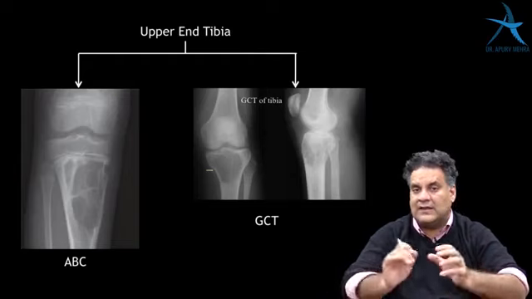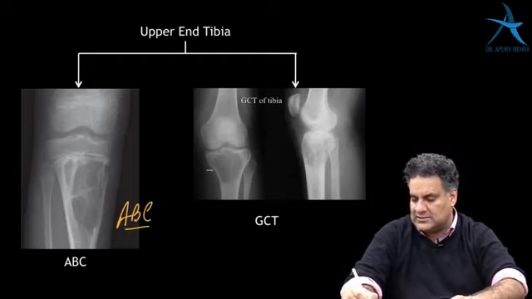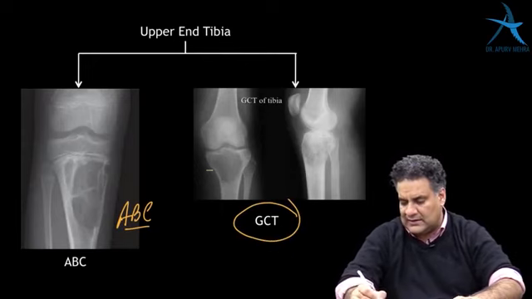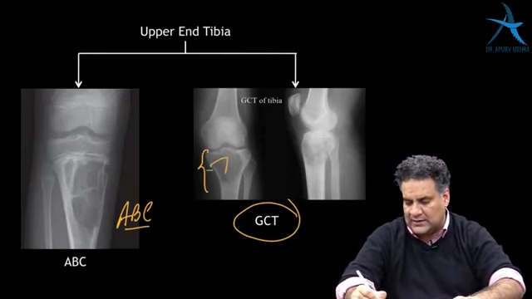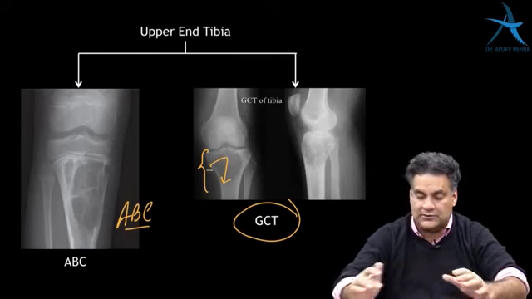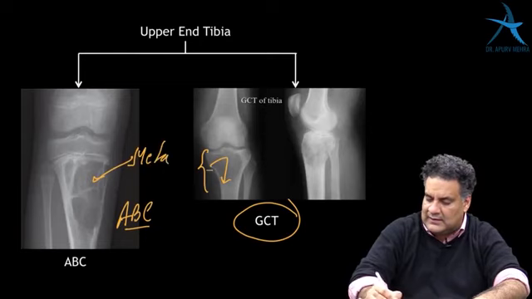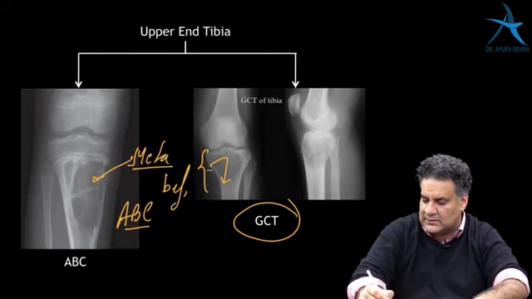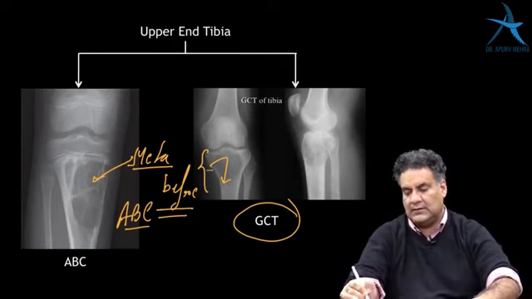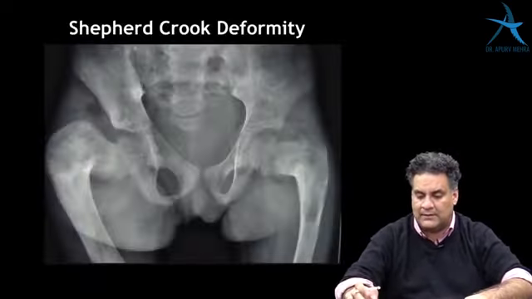extended curettage. And then you need to differentiate between an aneurysmal bone cyst and a GCT. GCT is occurring after skeletal maturity and it occurs in the epiphysis. It goes till the joint. Whereas ABC is metaphyseal and it occurs before skeletal maturity. So aneurysmal bone cyst, metaphyseal, GCT, epiphyseal, remember that.